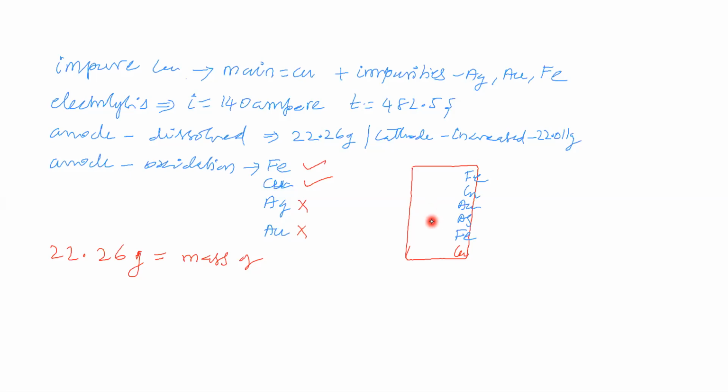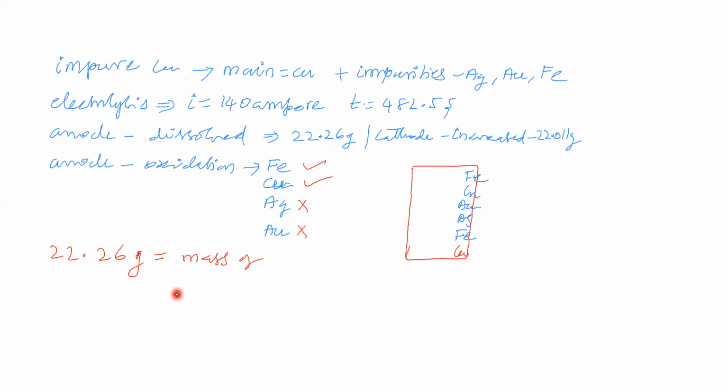So now say the anode mass is decreased because the anode undergoes dissolution. Anode mass is decreased by 22.26 gram. So is this 22.26 gram the mass of iron, copper, silver, gold, or total? Otherwise iron and copper only? Which do you say?